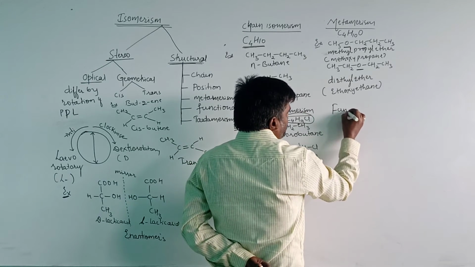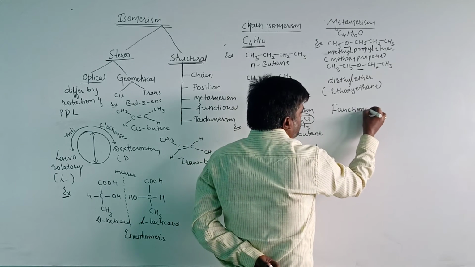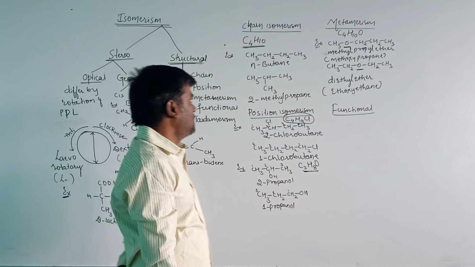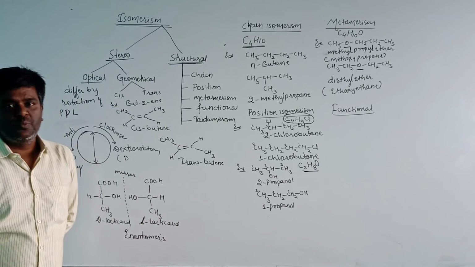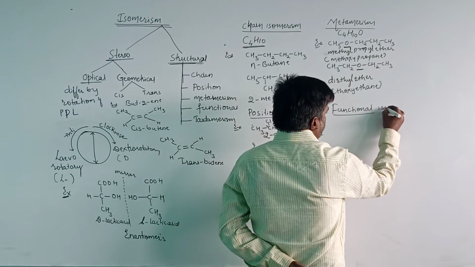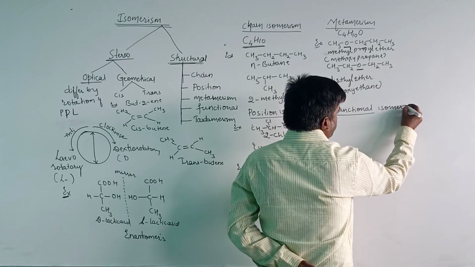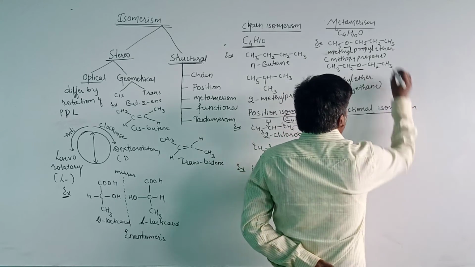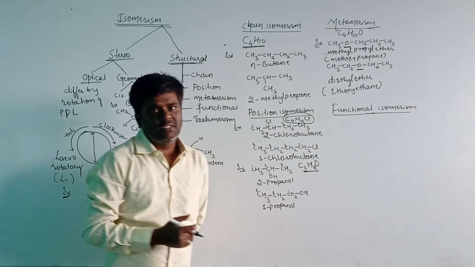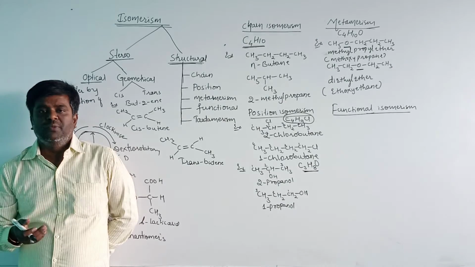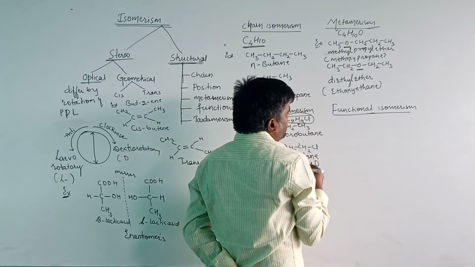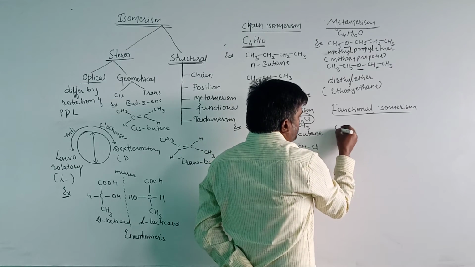Let us consider the fourth one, functional isomerism. The compounds having the same molecular formula but differing in the functional group are known as functional isomers, and that phenomenon is known as functional isomerism. Then let us take an example here.